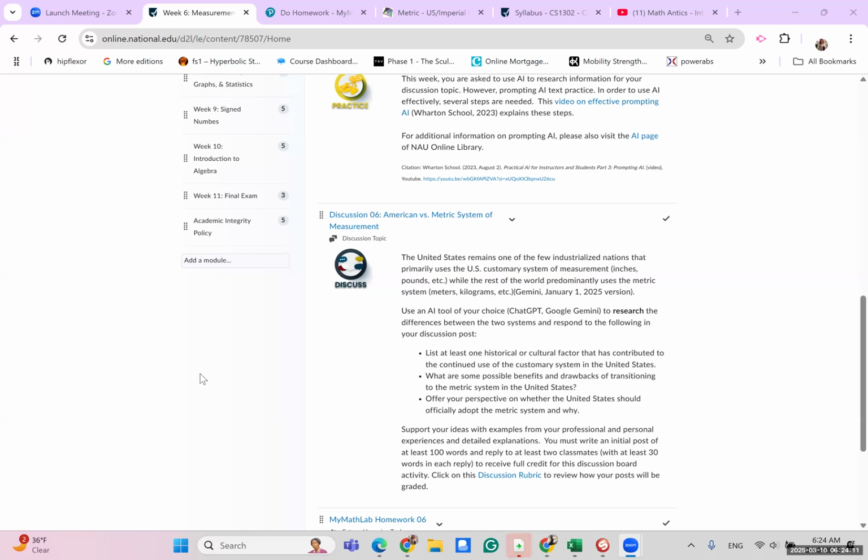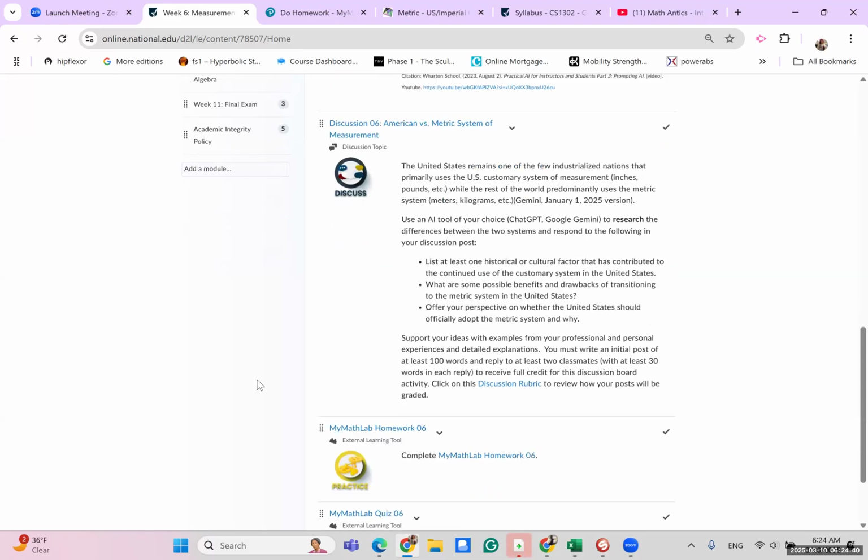It doesn't mean that you are going to basically copy whatever AI gives you word for word and give it to us. The point is to learn how to effectively use AI to add to your information as a resource and as a source, not to do the work. So please make sure that if you do this, you don't just copy and paste what AI gives you. Go through it, rewrite in your own words, and add your own comments or whatever before you submit those.